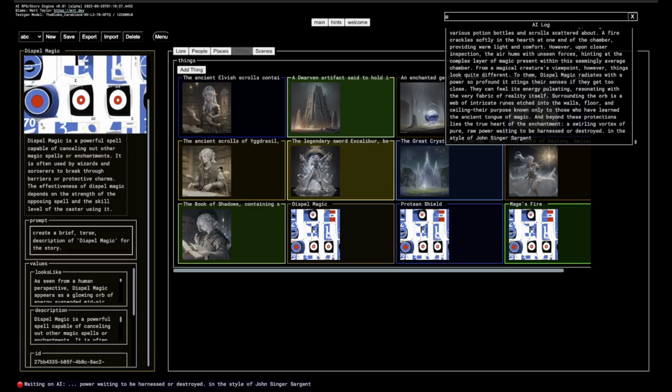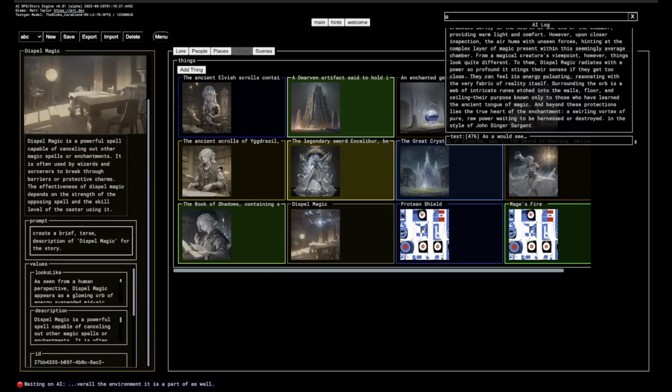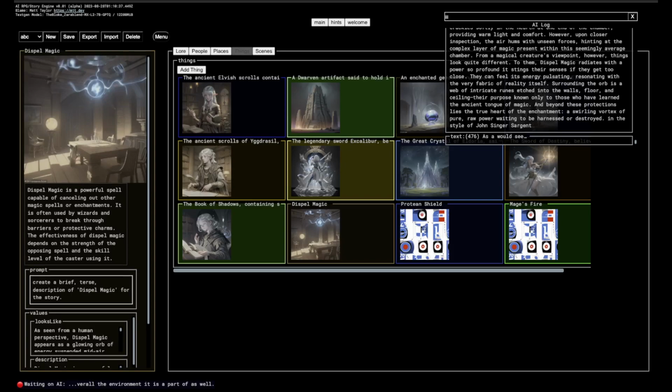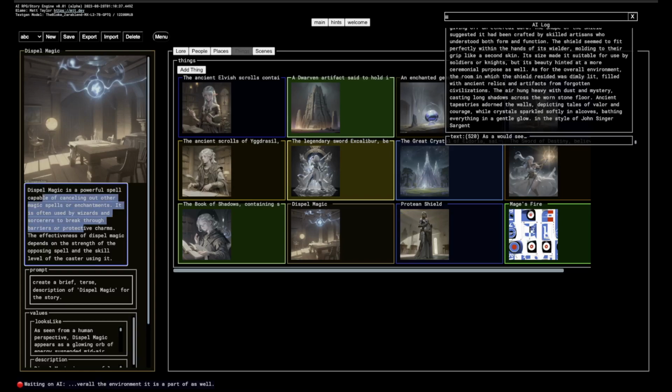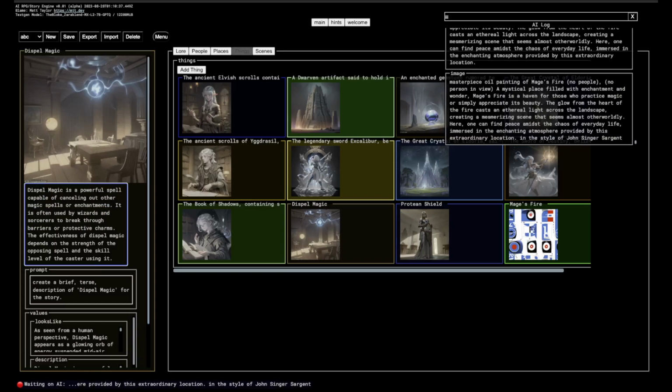So you can see what's going on here, right? We're just having fun, we're grooving, we're just letting the AI do its thing, and we're kind of just along for the ride, right? And obviously, like I said, you can come in here and edit this, and if you don't like that particular wording, or whatever, you can have it try again, that sort of stuff. So that's what this tool is from a world building perspective.